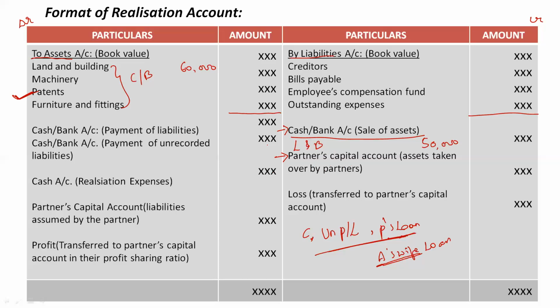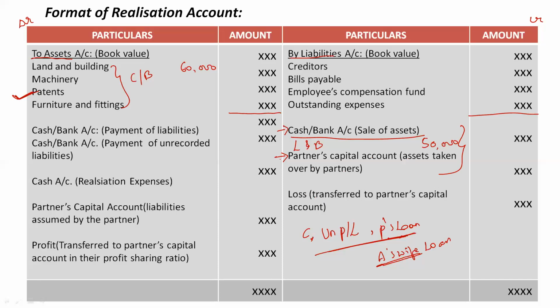So this is the second step: either selling the assets or, if any partner takes over the asset, we have to mention it on the opposite side. The book value of assets we mentioned on the debit side, so selling or taking over should be mentioned on the opposite side, the credit side. Clear? This is the second step.